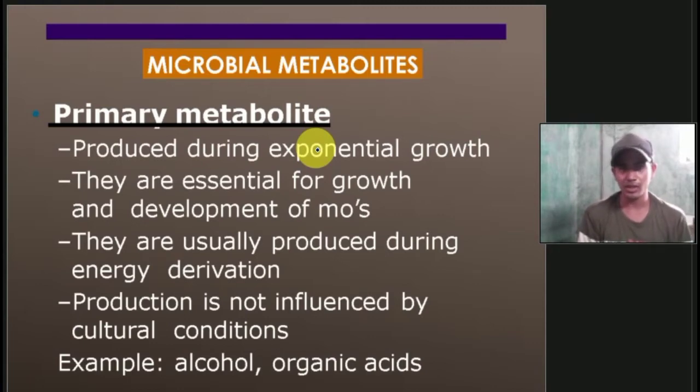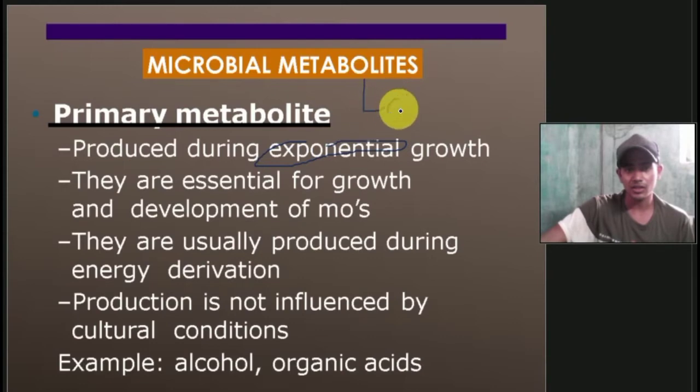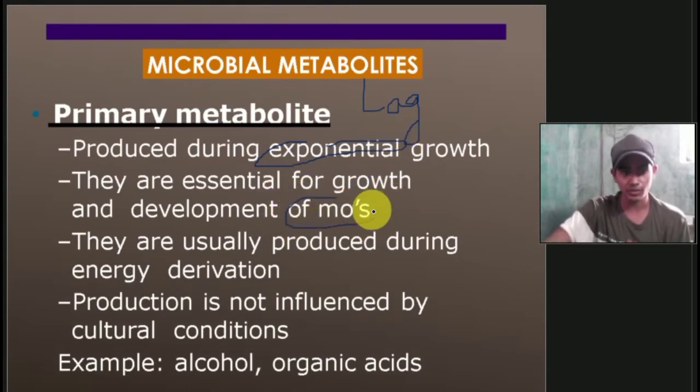The primary metabolites are produced during the exponential growth phase. They are essential for growth and development of microorganisms. They are usually produced during energy derivation, and production is not influenced by cultural conditions. What we collect from these metabolites are alcohol and organic acids like acetic acid.